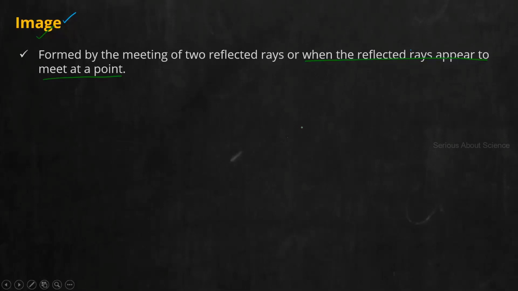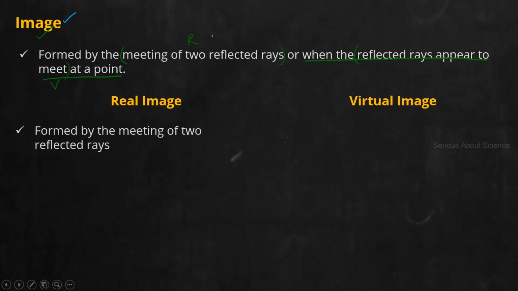Now, based on these two conditions, we have two types of images to study in this chapter. The first one is a real image. The second one, virtual image. You have already heard these terms before. Now, a real image belongs to the first category, when the two reflected rays actually meet at a point. So a real image is formed by the meeting of two reflected rays. Now, a virtual image is what? It belongs to the second category, when the reflected rays appear to meet. This is virtual, this is real. So write it down. Two types of image. Real image, write down the definition: an image formed by the meeting of two reflected rays is called a real image.